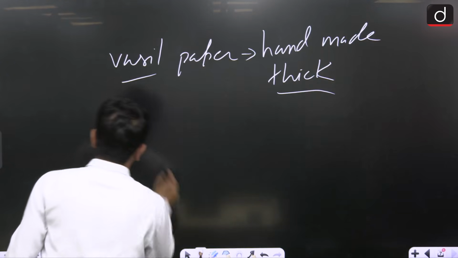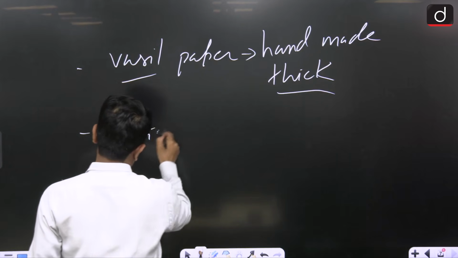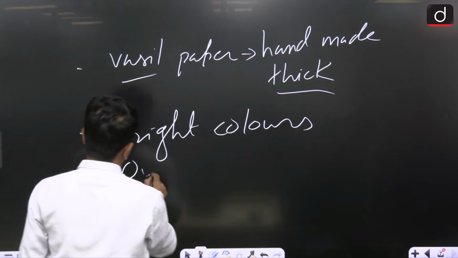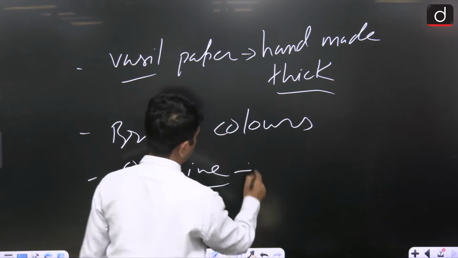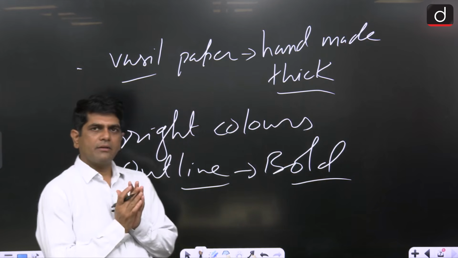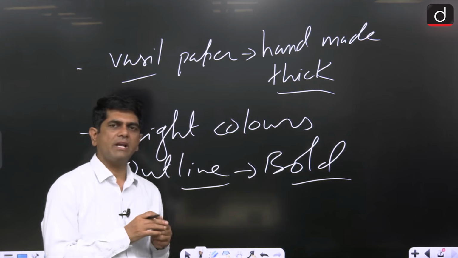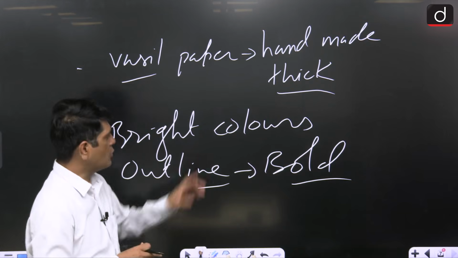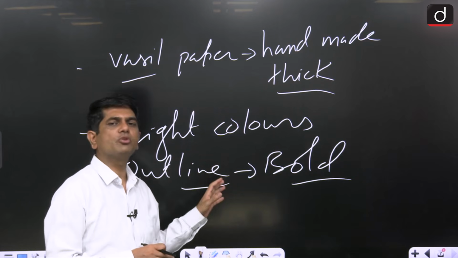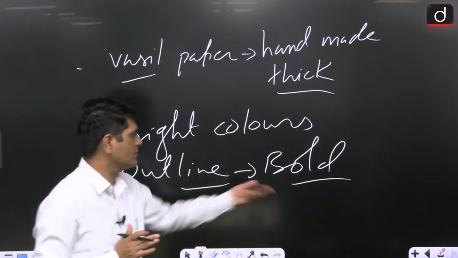Then they used bright colors, and their outline was not thin, rather bold. The outline was bold, and the Rajasthani painting was a mixture of spiritualism as well as naturalism. In the last video, we already understood that in the Mughal miniature painting, the outline was very thin. Clear? Here the outline was bold.